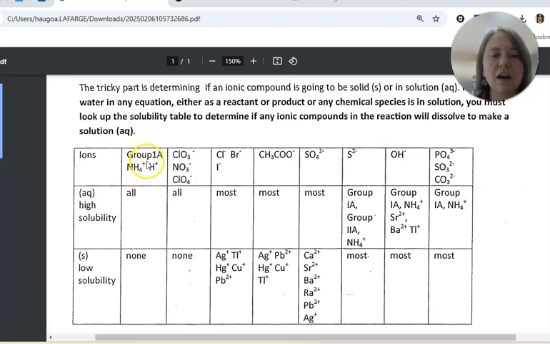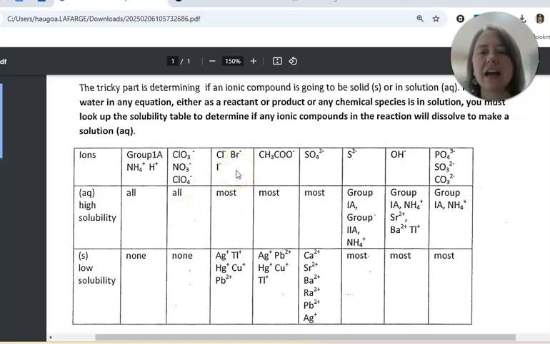Alright, so if you have a group 1 metal like sodium, lithium, potassium, or if you have ammonium, or if you have hydrogen as the cation, then it's going to be aqueous, and it's not going to be the precipitate. If you have chlorate, nitrate, or perchlorate as the anion, like sodium chlorate, it's going to be aqueous.